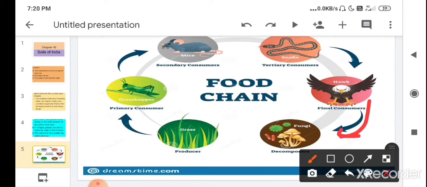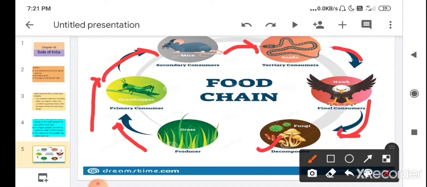So finally the dead body is decomposed by the decomposers. So the food chain you can see here flows from producer to primary consumer, from primary consumer to secondary consumer, from secondary consumer to tertiary consumer, from tertiary consumer to the final consumer. Then when the final consumer dies, the dead body of the final consumer is decomposed by the decomposers.